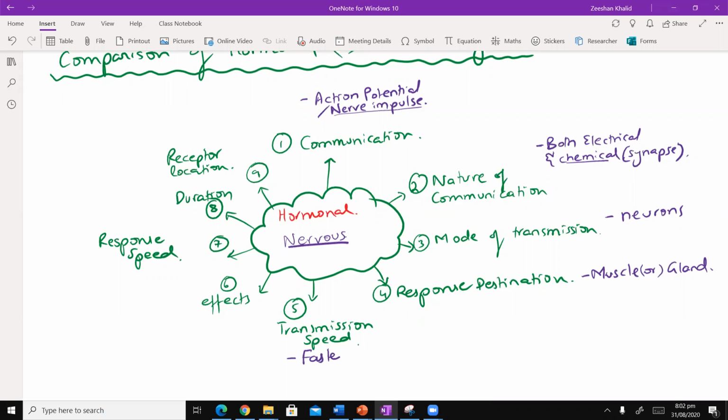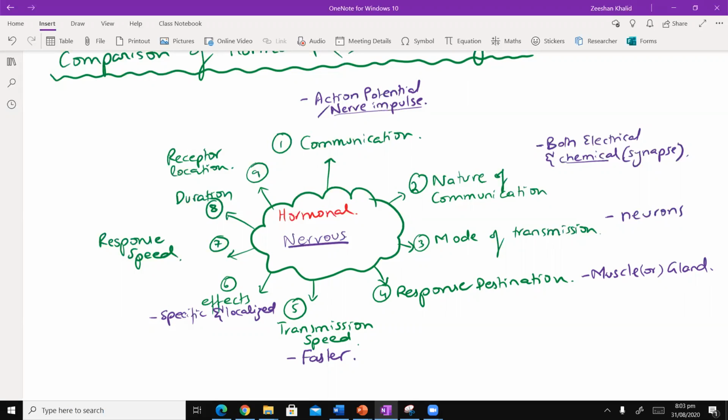Nervous की sir. Exactly. So nervous is faster. Okay. The effects of nervous system are specific and localized. Specific and localized. क्या मतलब? मैं आपको इसकी example देता हूँ. For example, you're touching a hot object. तो जिस उंगली का जो portion आपने गर्म चीज पे लगाया है, वहीं पे आपको pain होगी, वहीं पे आपको sensation होगी. It is not,